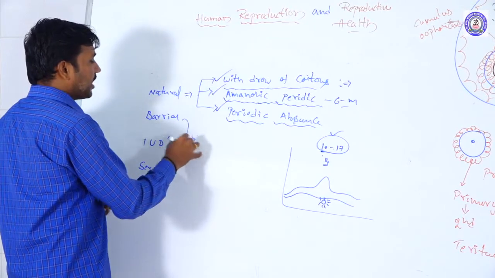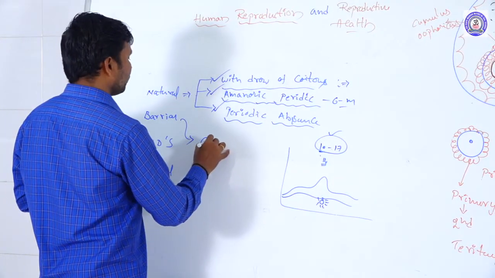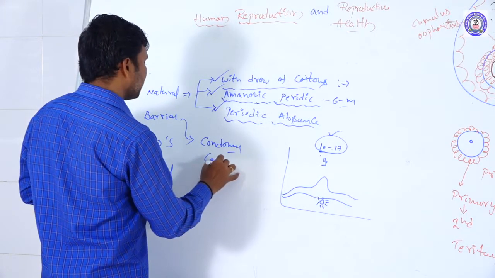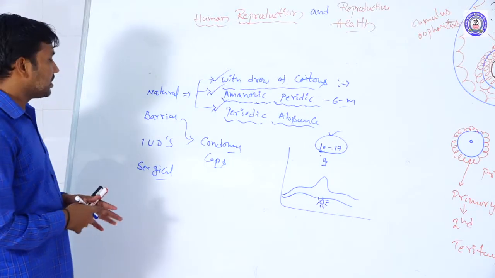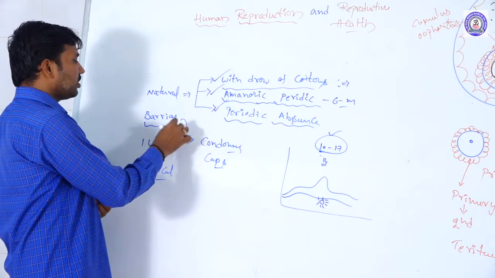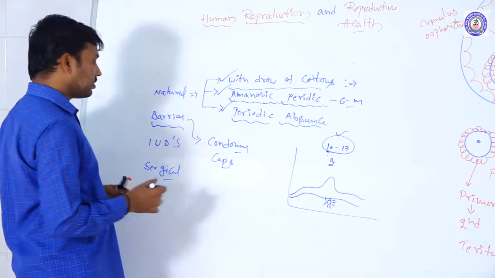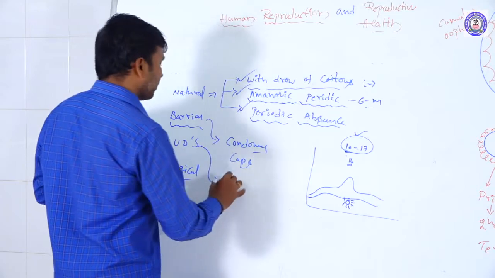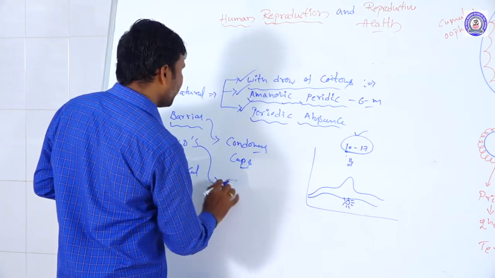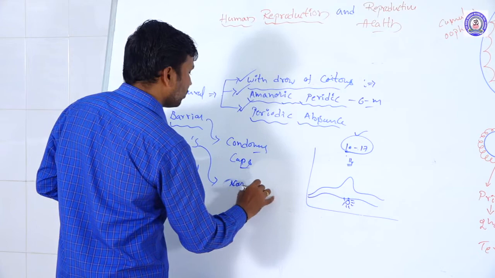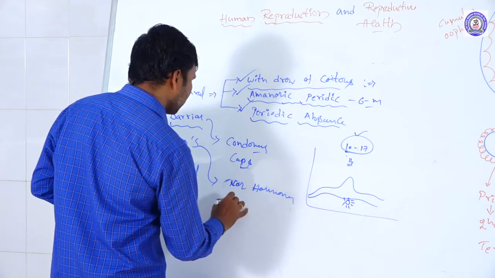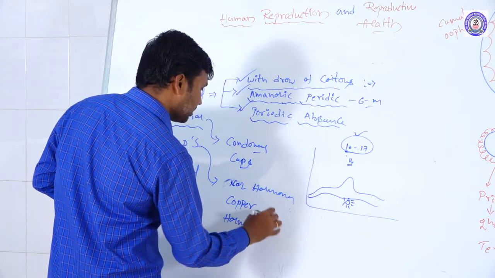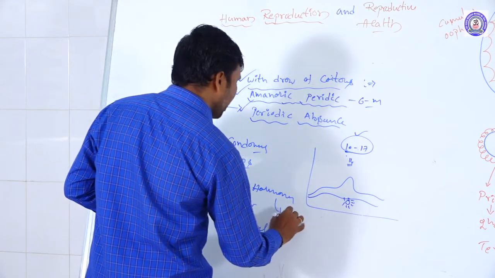Next, the barrier methods. Generally, barriers we use are condoms or caps, vaginal or cervical caps. So these are the barrier methods. Then there are IUDs, intrauterine devices. They are of two types: non-hormonal devices, which include copper devices, and hormonal devices.